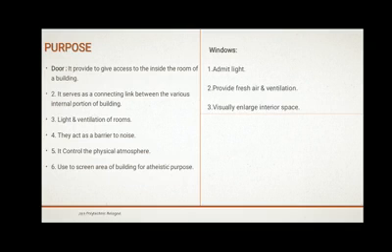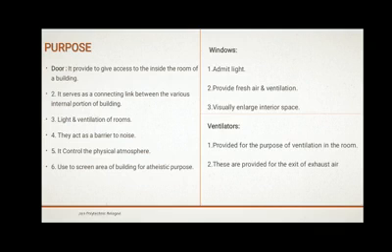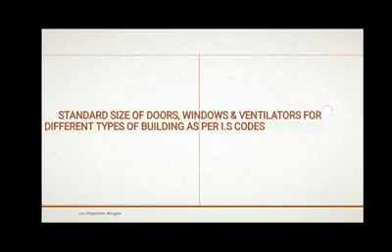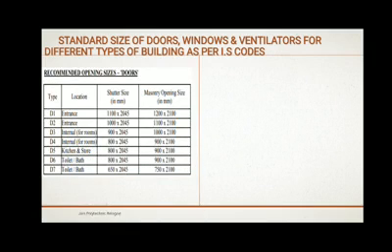Purpose of windows: it admits light, provides fresh air and ventilation, and visually enlarges interior space. Purpose of ventilators: provided for the purpose of ventilation. These are provided for the exhaust air exit. So next, coming to the standard size of doors, windows and ventilators as per IS codes.